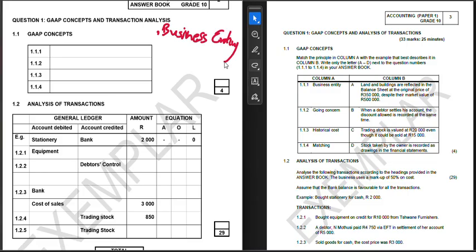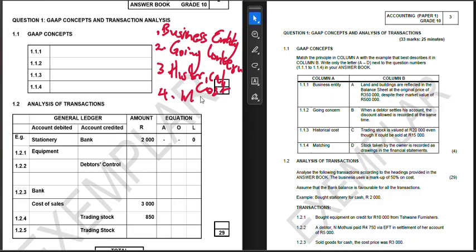I'm not going to be writing in the neatest of ways, but I am going to try to write in a way that maybe you might understand. The first one is business entity, and then the other ones, I'll note the ones that are here, and then I'll add the others. So we are going to have going concern, and then the third one is going to be historical cost.